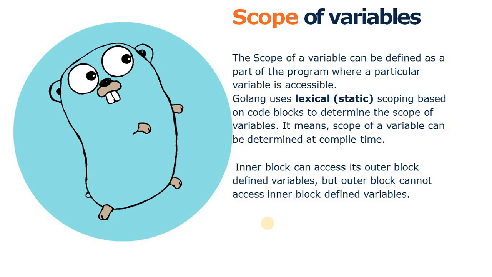One more point about the scope of a variable: as we mentioned, we use braces to declare a scope in Golang. In this case the inner block, the braces block, can access the variables defined in its outer block, but the outer block cannot access variables defined in the inner block.